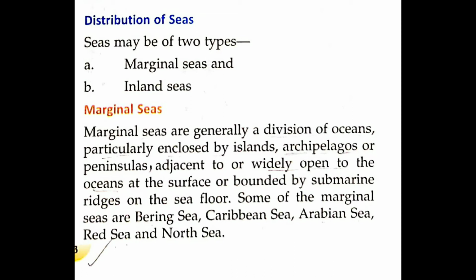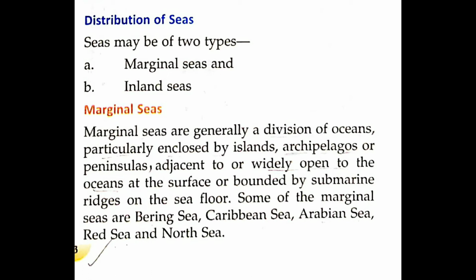When we divide oceans, we get marginal seas, particularly enclosed by islands, archipelagos or peninsulas, adjacent to or widely open to the ocean at the surface, or bounded by submarine ridges on the sea floor.